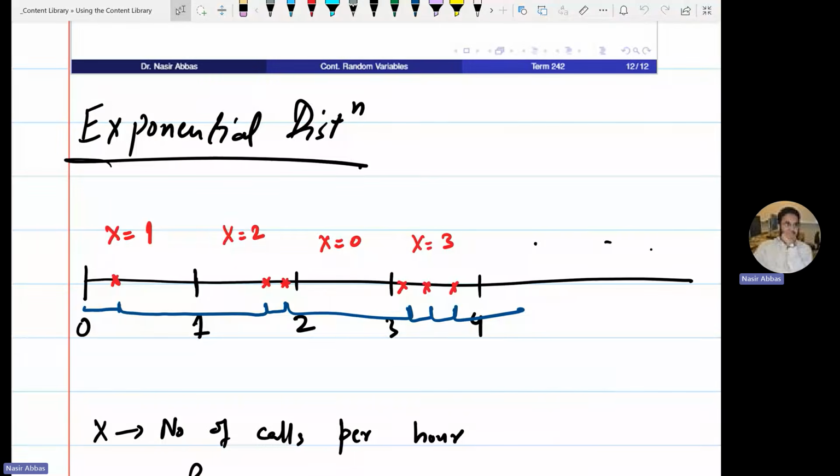distribution. Usually this exponential distribution is very closely linked with Poisson distribution. So the hint you will get in any question like X follows an exponential distribution is, number one, it will be time. Time, a continuous random variable.